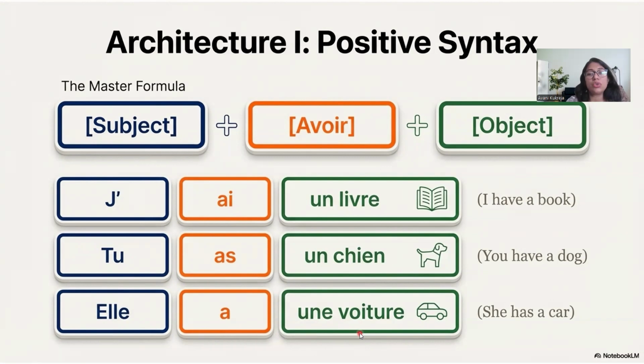Elle a une voiture. She has a car. This is how we construct sentences.